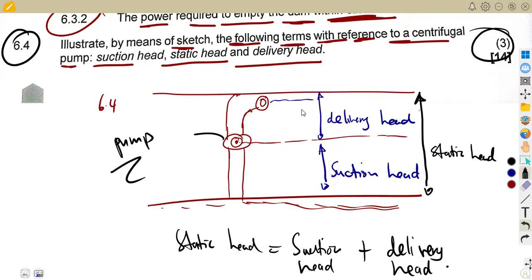Sometimes they just ask you to write the equation which connects these, or they can say write the equation for the delivery head in terms of these, meaning you have to make the delivery head the subject. They can even ask you to make an equation for the suction head. You just have to make the suction head the subject of the formula. From our mathematics, we can make anything the subject of the formula. So that's it, guys. We just have to work with more questions, like I said, preparing ourselves for the exams ahead of time.